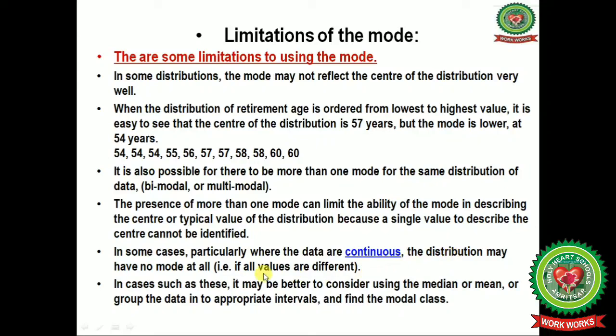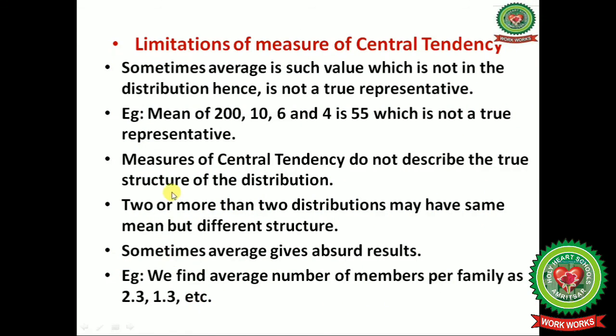In some cases, particularly where the data are continuous, the distribution may have no mode at all if all values are different. In such cases, it may be better to consider using the median or mean, or group the data into appropriate intervals and find the modal class.